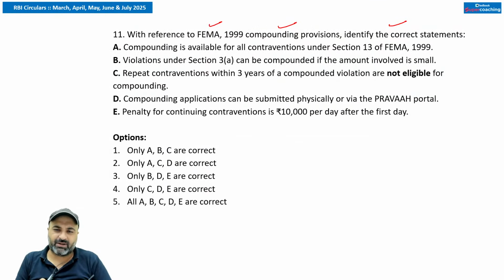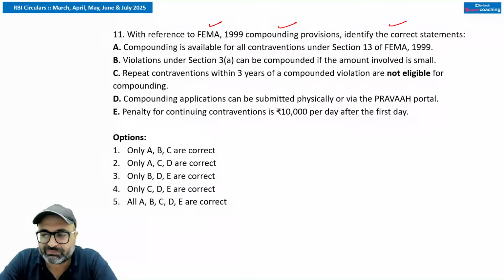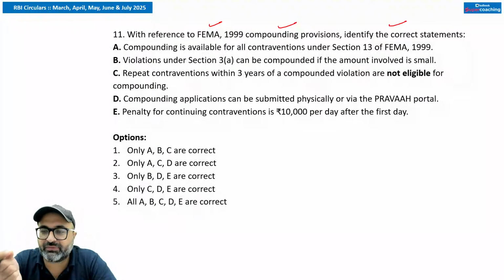So RBI has come up with certain directions related to the same topic. What does RBI say? RBI says that non-quantifiable amount is up to 2 lakh rupees. Quantifiable amount is up to 3x the sum involved, and continuing contravention will attract 5,000 rupees per day as additional penalty charge, which will be charged every day.